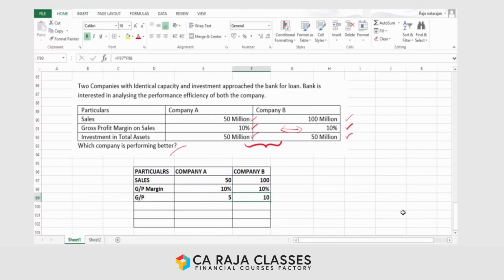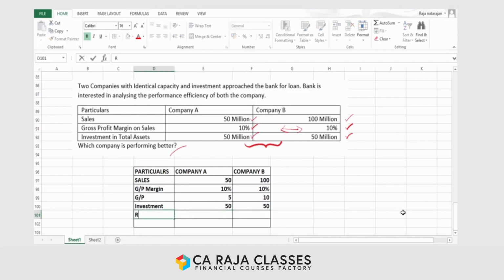So at this point you can't find any fault between these two companies because they are operating at the same level of efficiency, as demonstrated in their gross profit margin of 10%, which is equal for both companies. But where it makes sense is when you compare this profit with the investment. Let's bring out the investment made by company A, it's 50 million, and the investment made by company B is also 50 million.